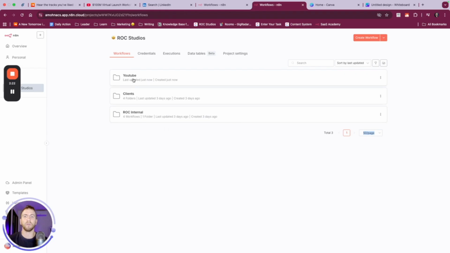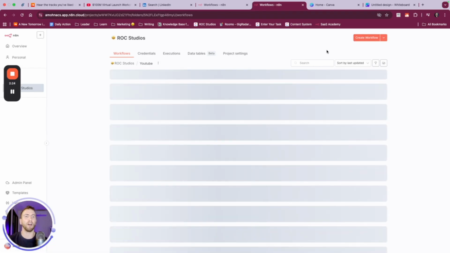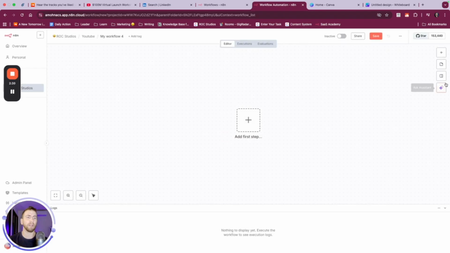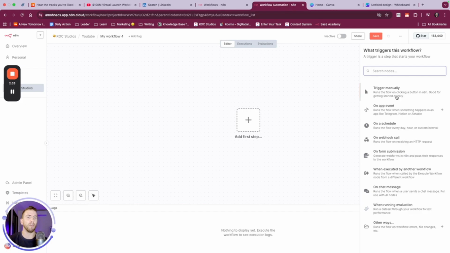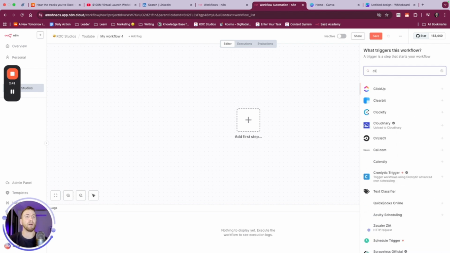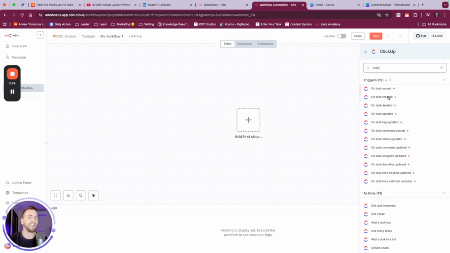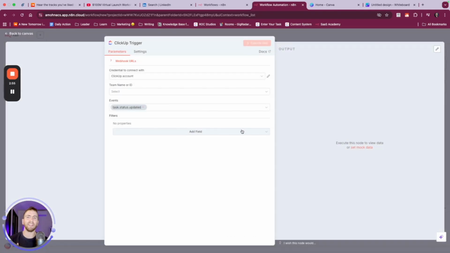So what I want to do is come in here, and we're going to create a new workflow. When we look at this workflow, there's going to be two entry points, two triggers. The first trigger is going to be when something happens, when a ticket is moved into the proper state. In this example we're going to work with ClickUp. So when a task status is updated to, let's say, review, we're going to be able to kick off one of these automations.